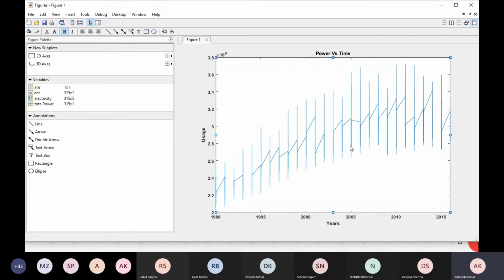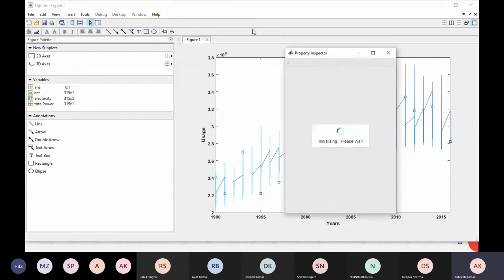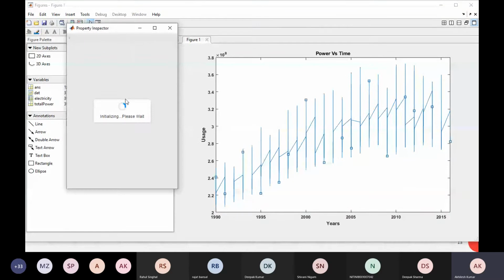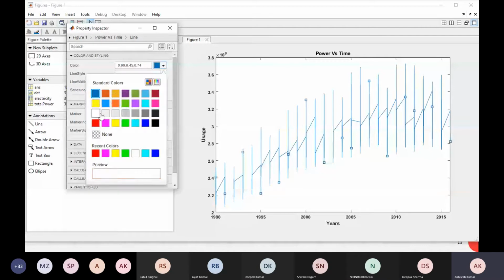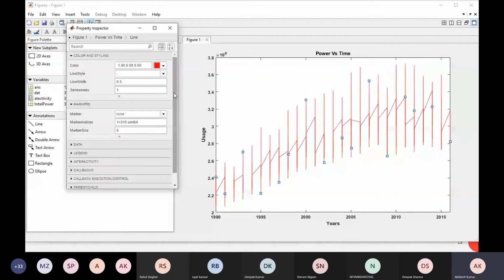I want to change the color and thickness of this. Just I will select this here. Property inspector will be opened here. Just double click on this figure. A property inspector will be opened. Now I don't like this blue color. Let's say I want it as a red. See, it is now red. I want to increase this line width to, see, this is modified, right?